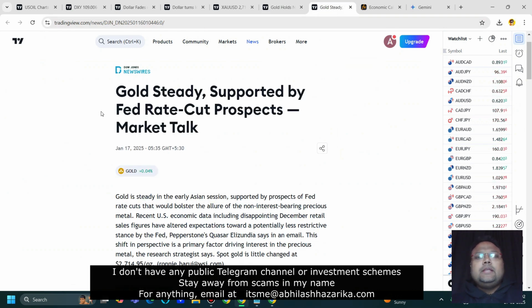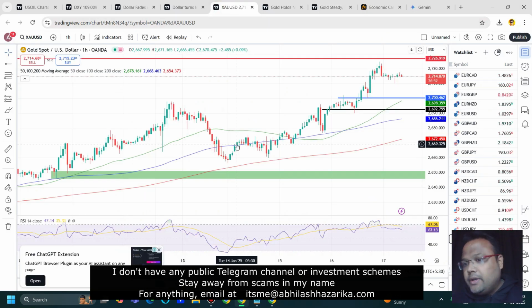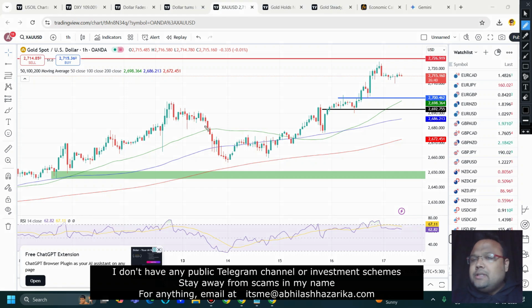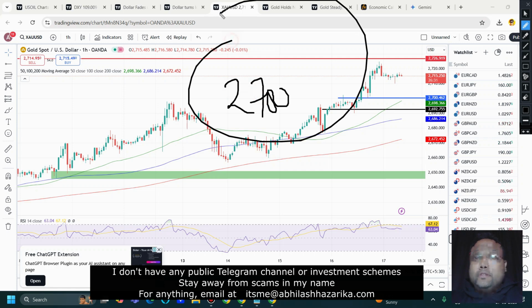Okay, you can see gold steady, supported by Fed rate cut prospects. Yes, market is expecting more than one rate cut in 2025, and this is the reason why we can see gold is going up. So if market doesn't get crazy during the US session, this is a bullish market. So if you have any buy right now, suppose you have been holding a buy position as a swing trader, hold your buy position as long as gold is trading above 2700.